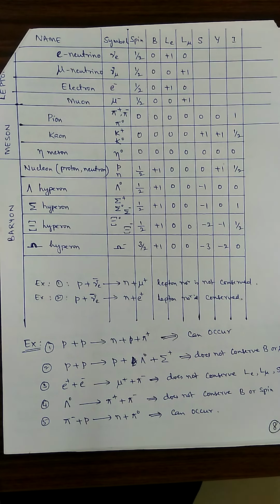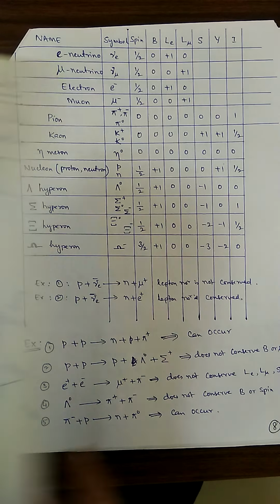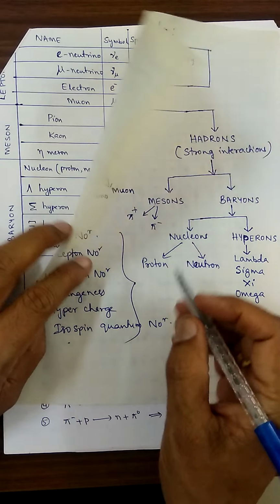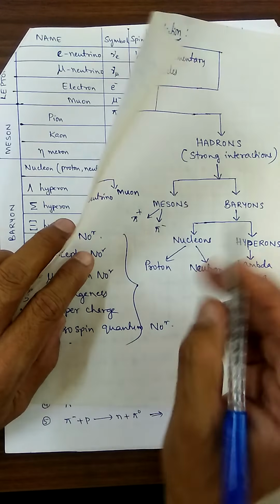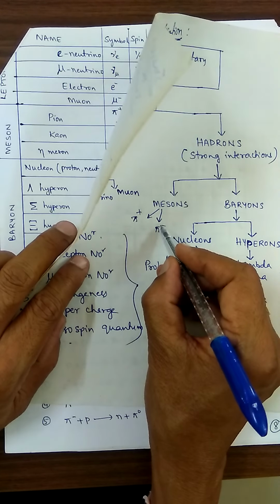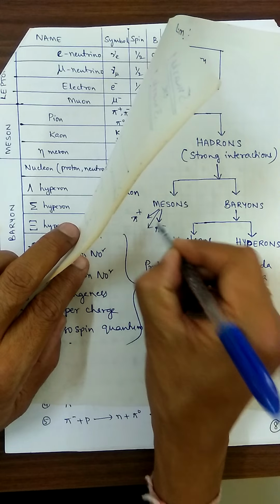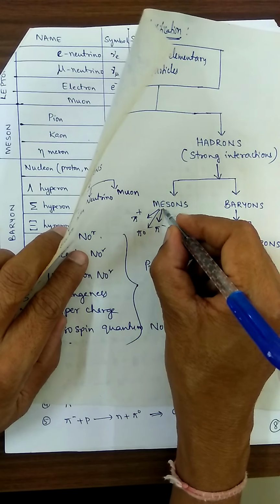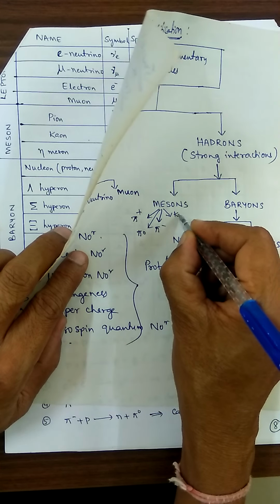Still we can write the classification here. Mesons: pions mean positive pi meson, negative pi meson, neutral pi meson, pi naught. Okay, kaon is present here. They are called kaons.